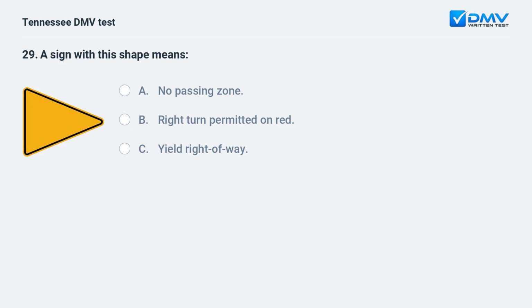A sign with this shape means: A. No passing zone. B. Right turn permitted on red. C. Yield right of way.